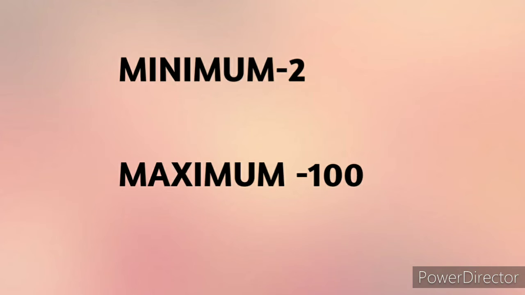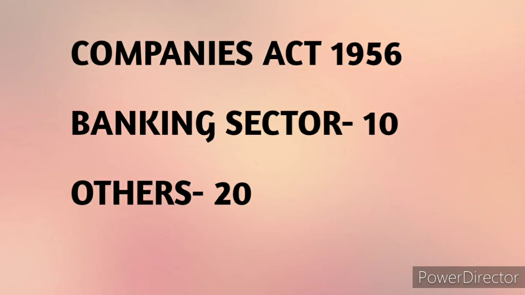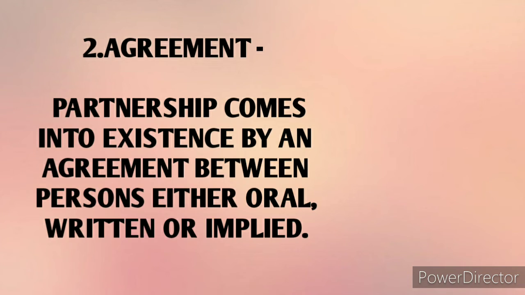In the earlier Companies Act 1956, the limit was 10 in case of banking business and 20 in other types of business. Second is agreement. A partnership comes into existence by an agreement, either oral or written.